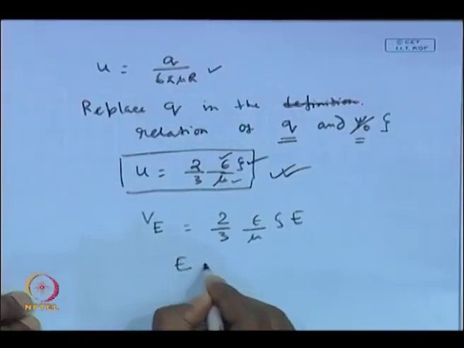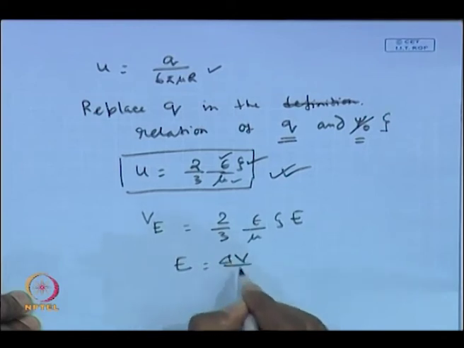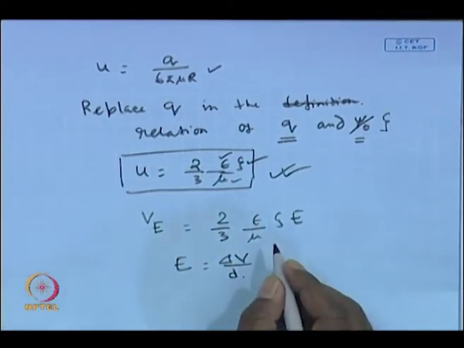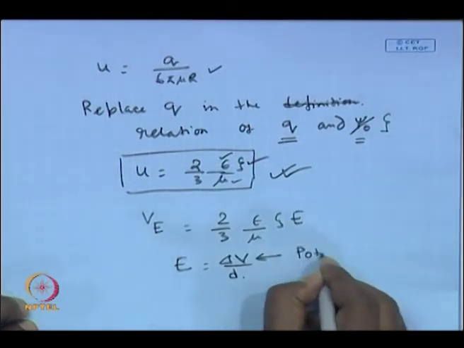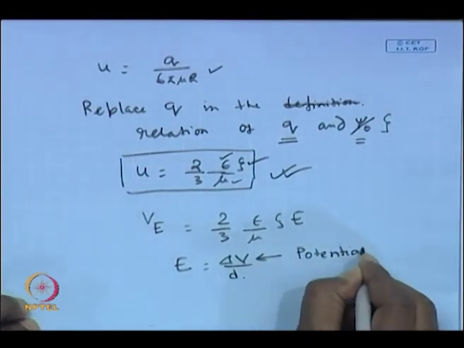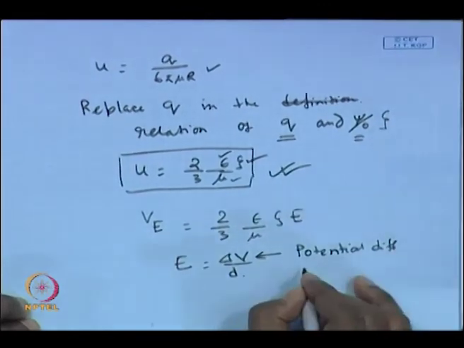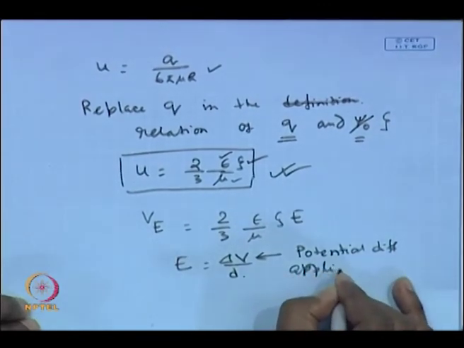Because by using an external power supply, you are applying a voltage between 2 points, the top plate and the bottom plate, and you know the distance between them. So, E is nothing but delta V by D. D is the total height of the channel, and delta V is the potential difference being applied